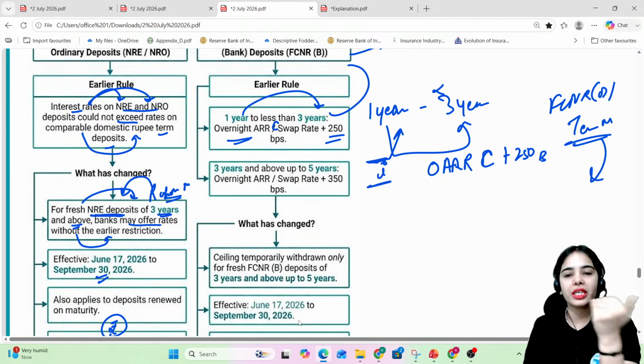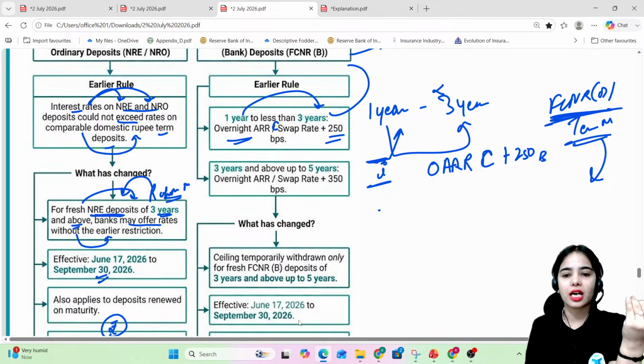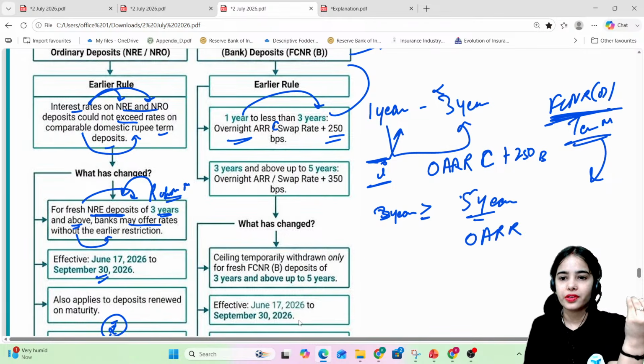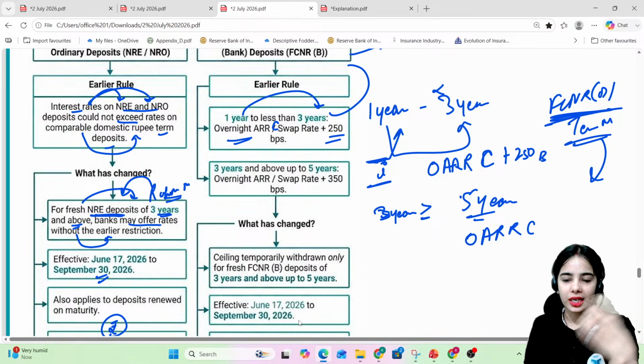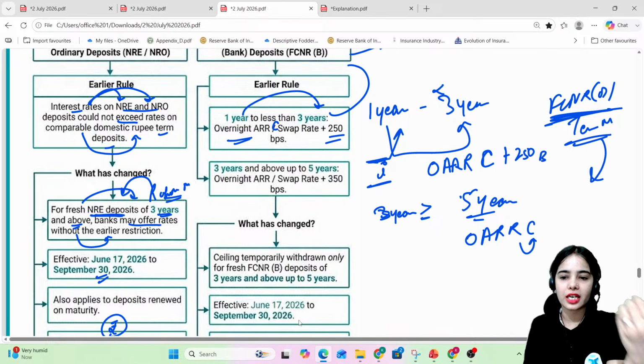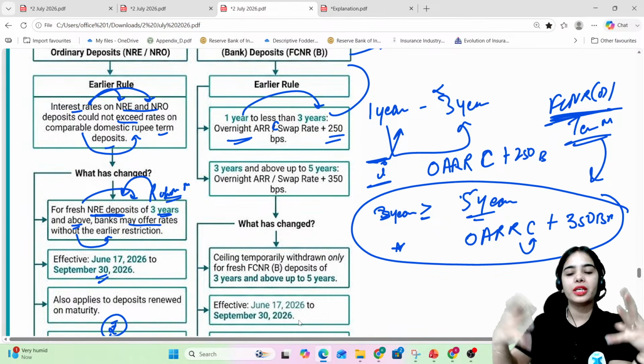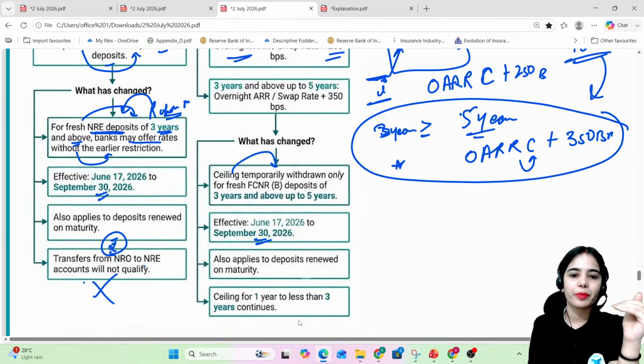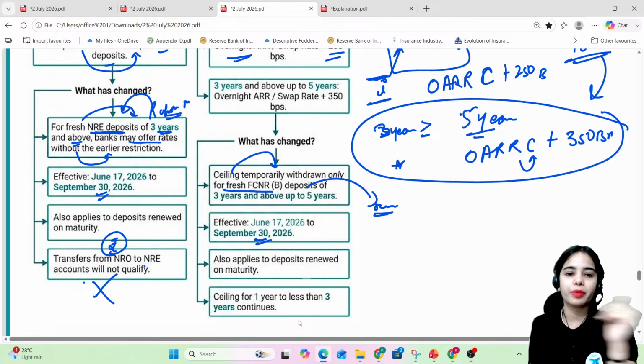But if the FCNRB deposits are for 3 years or more than 3 years but up to 5 years, then it is the overnight alternative reference rate for the currency, plus 350 basis points. Now this ceiling on the longer duration FCNRB deposits has been removed till September 30, 2026. So the ceiling is temporarily withdrawn only for fresh FCNRB deposits as well as for the renewed upon maturity FCNRB deposits of 3 years and above up to 5 years.